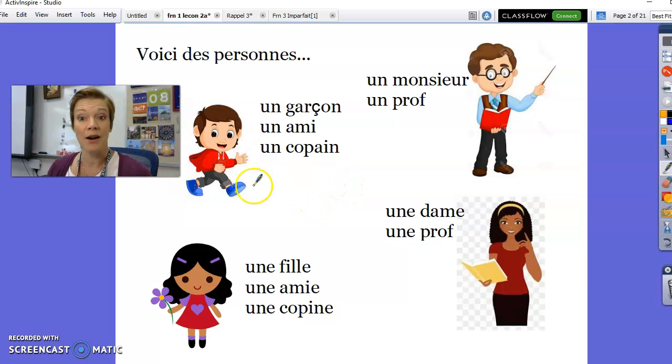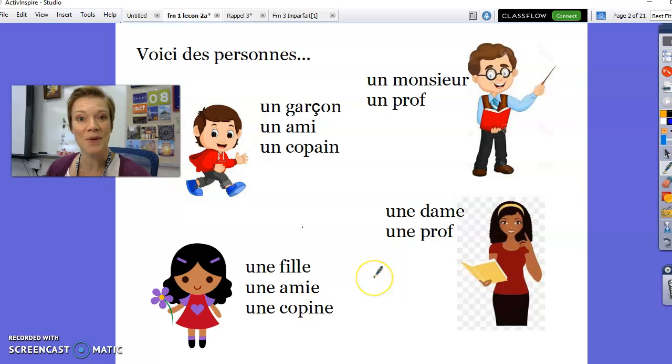Now let's compare un garçon, un ami, un copain with this little girl. Une fille, une amie, une copine. Almost the same words here with ami and copine. The word for girl is fille, une fille. And then the word for friend who's a girl, une amie, une copine.